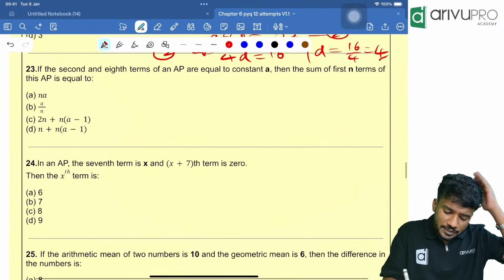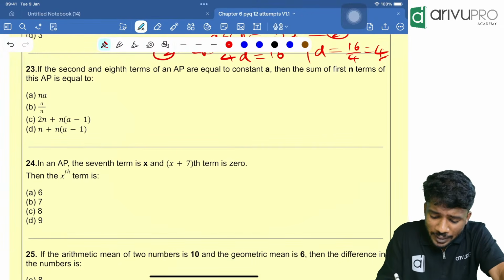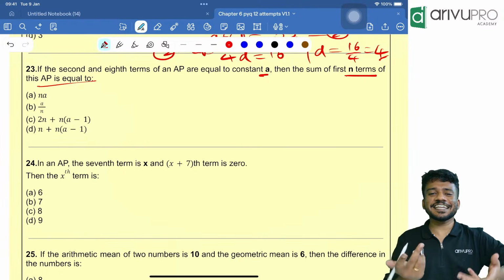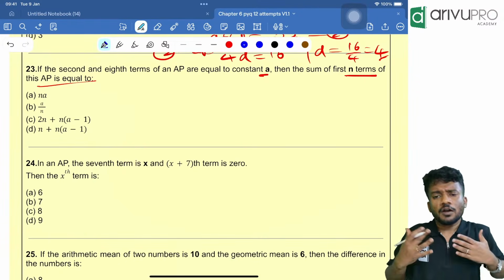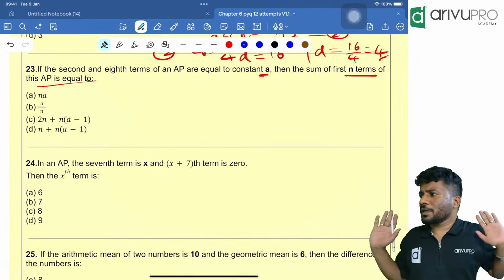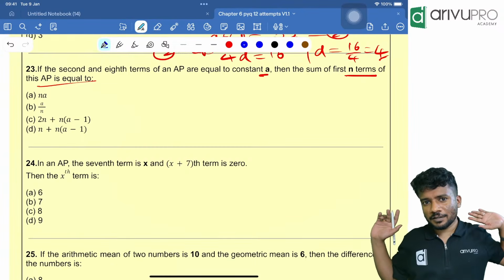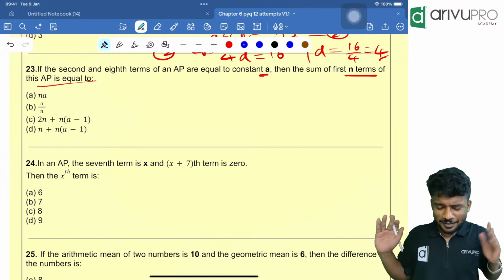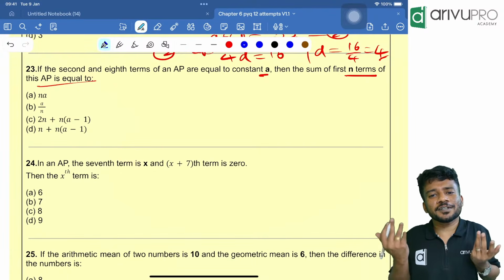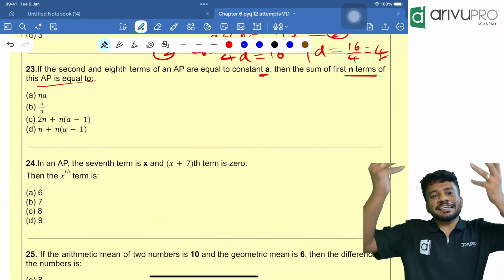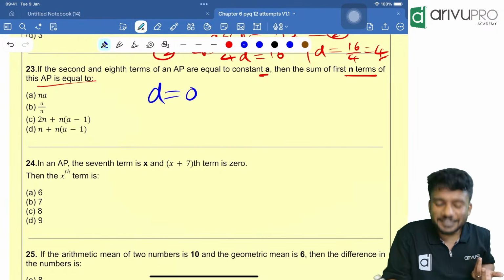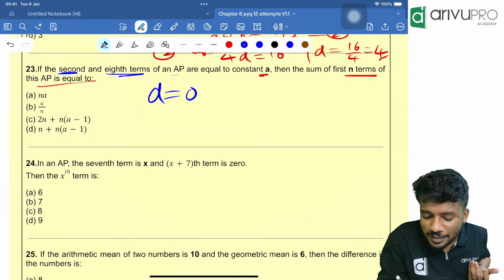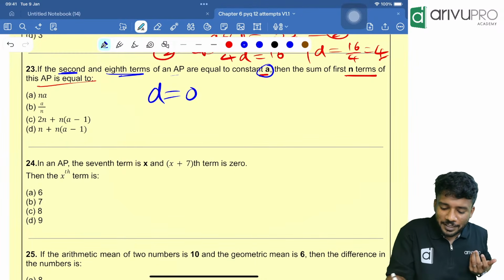Next question. If the second and eighth term of an AP are equal to a constant A, then the sum of the first n terms of an AP is... What a very easy question. It is a conceptual question. First term and second term of an AP are same. What does that mean? That means common difference is 0. Second term and third term of an AP are same. That means all the terms of an AP should be same. D should be 0 in this case. All the terms should be same, then only second term and eighth term of an AP are equal to a constant A. Now you tell me the sum of a constant.